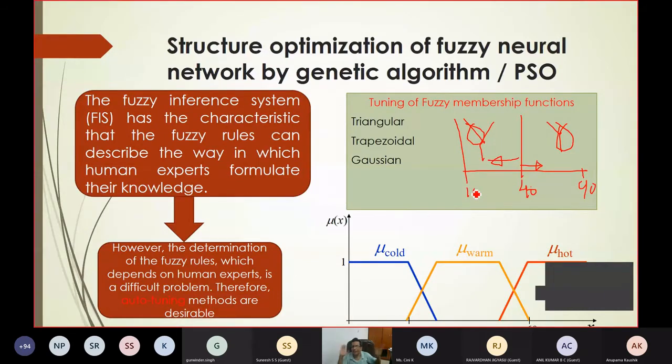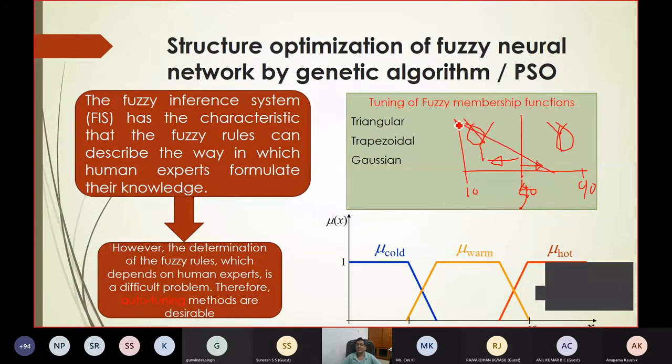So this is the range 10 to 90. As I told you earlier, 10 plus 90 by 2 is 50, so 50 is a boundary. So this is a crisp set. Rather than a crisp set, I can make it fuzzy. If I make it fuzzy, I can decrease it like this.